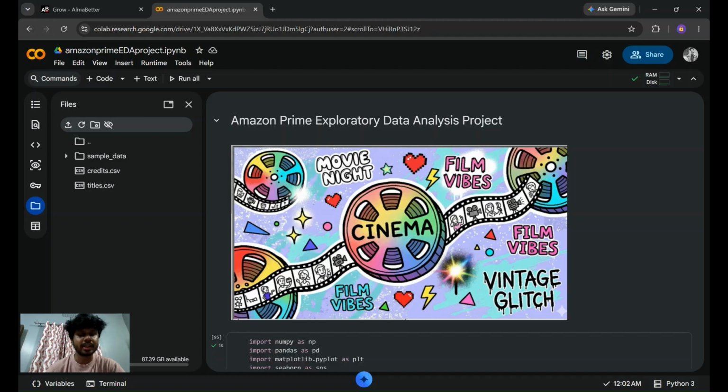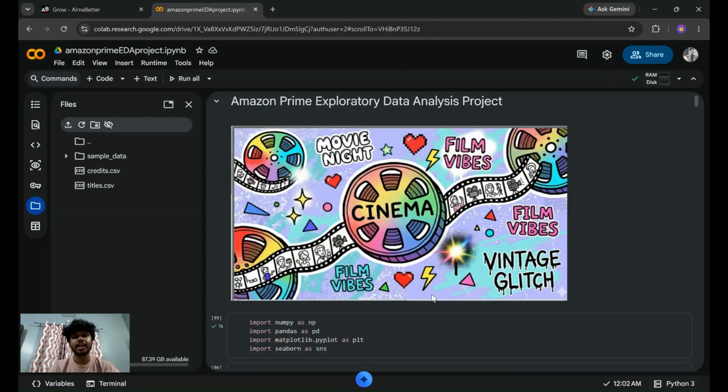how content production has been evolving over time, which countries contribute the most content, how rating and popularity relate to each other, which actors and directors appear most frequently, and which characteristics are associated with highly rated content. So answering these questions can help streaming platforms make better decisions regarding strategy, production, audience targeting, and investment planning.